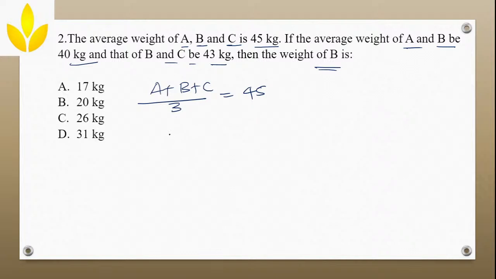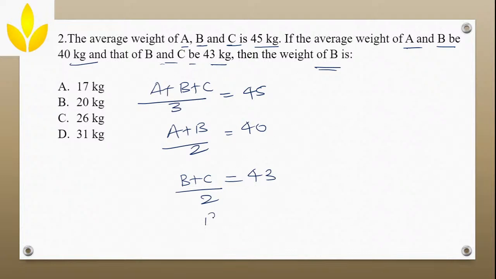Next, the average weight of A and B: (A plus B) divided by 2 is 40 kg. Then the average of B and C is 43 kg: (B plus C) divided by 2 is equal to 43 kg. You just have to find the weight of B.